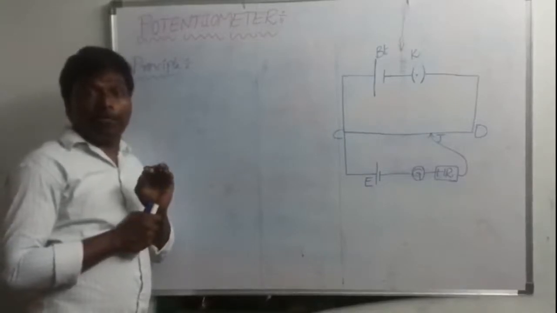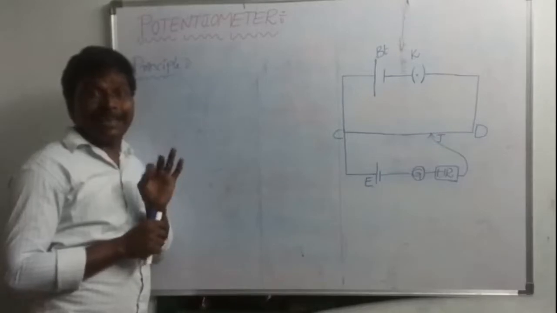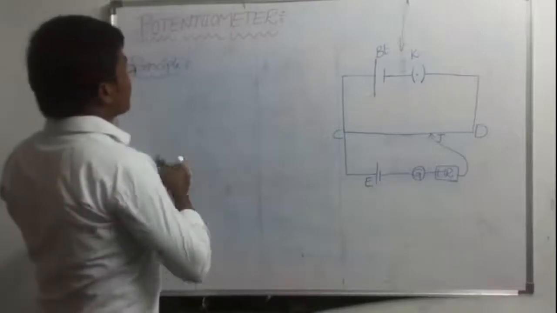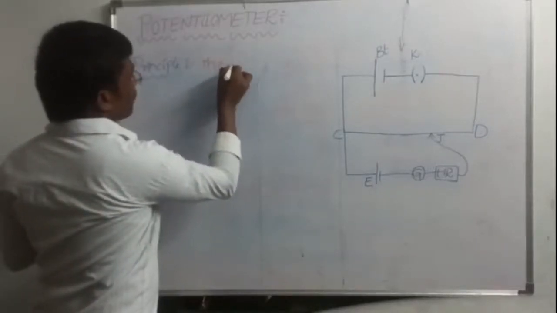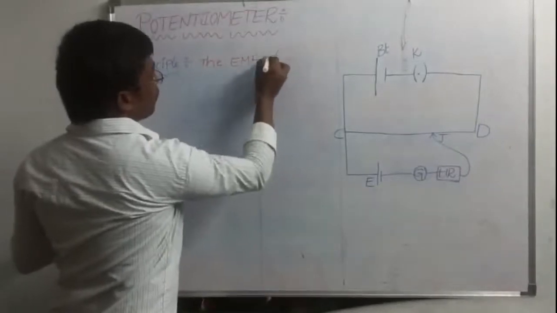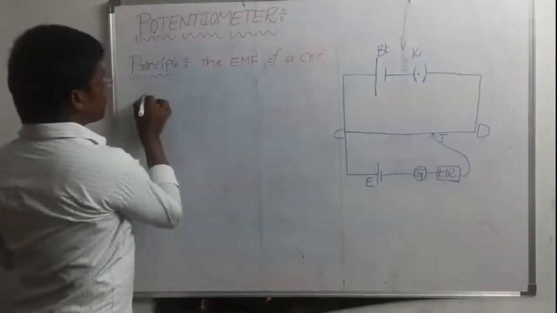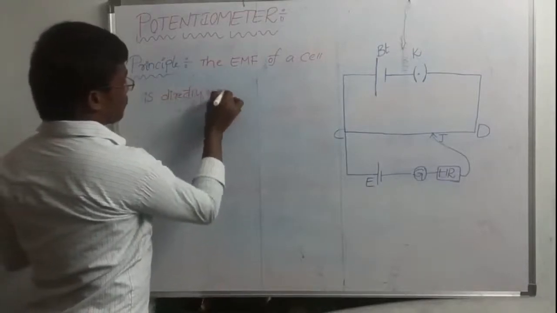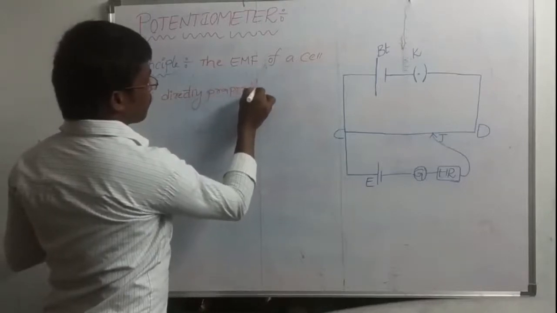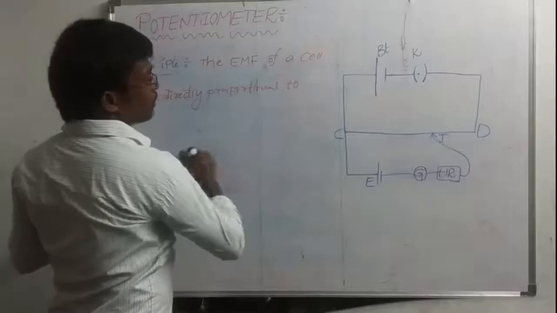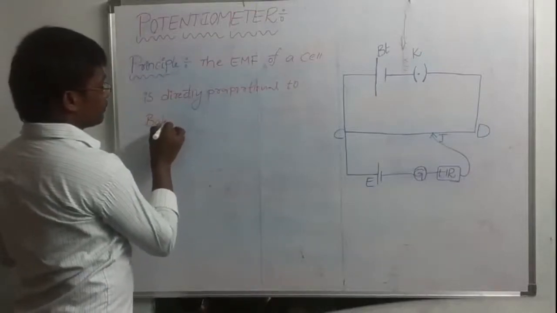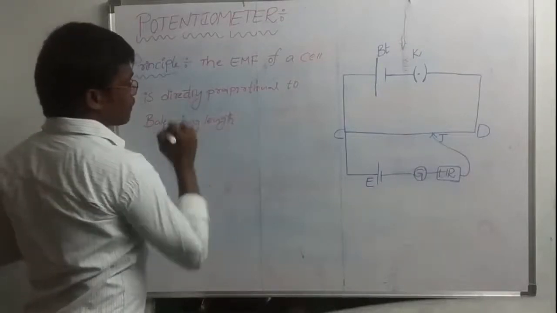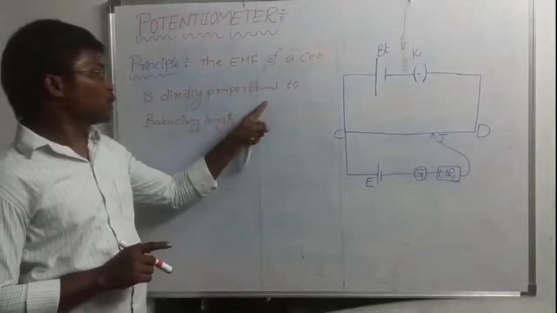The EMF of a cell is directly proportional to balancing length. The EMF of a cell is directly proportional to balancing length.